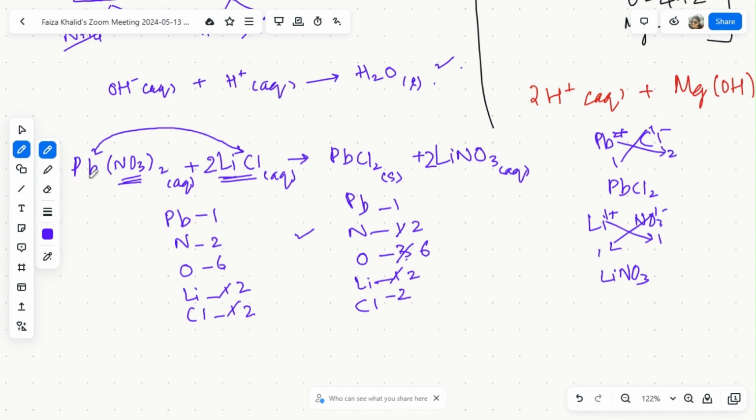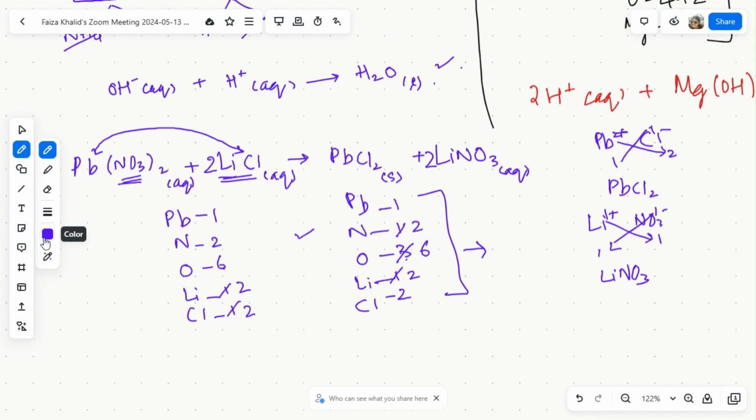You can also do it like that: lead is 1, nitrate is 2, and you should write over here too. But then again, it requires a lot of practice, and I would highly recommend that you do this method in order to be 100% sure that you are not making any mistake. Okay, then comes writing up the ionic equation.